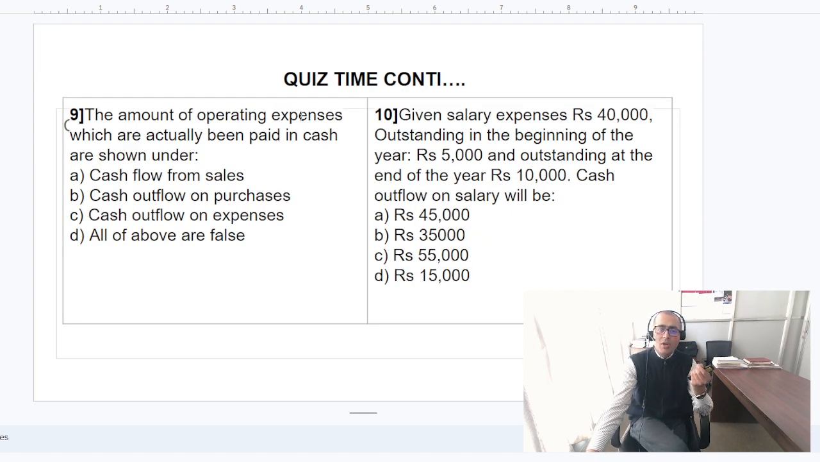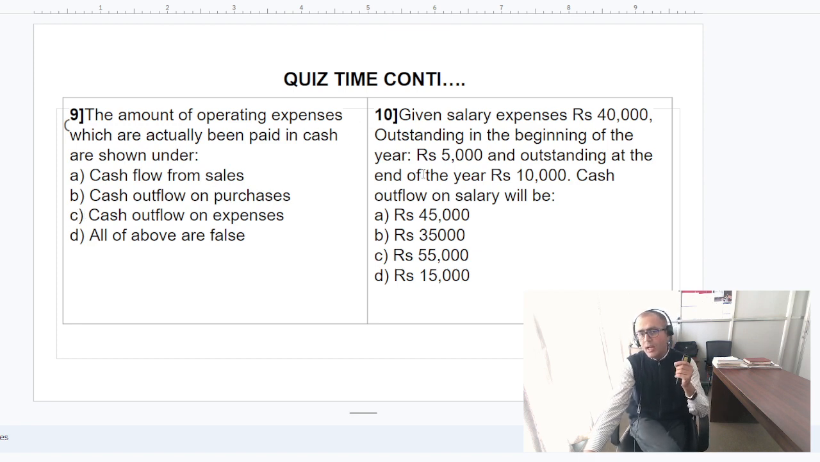Now the amount of operating expenses which are actually paid in cash is shown under which heading? Like your cash flow from sales, cash outflow on expenses. Okay, this is C, the right option.